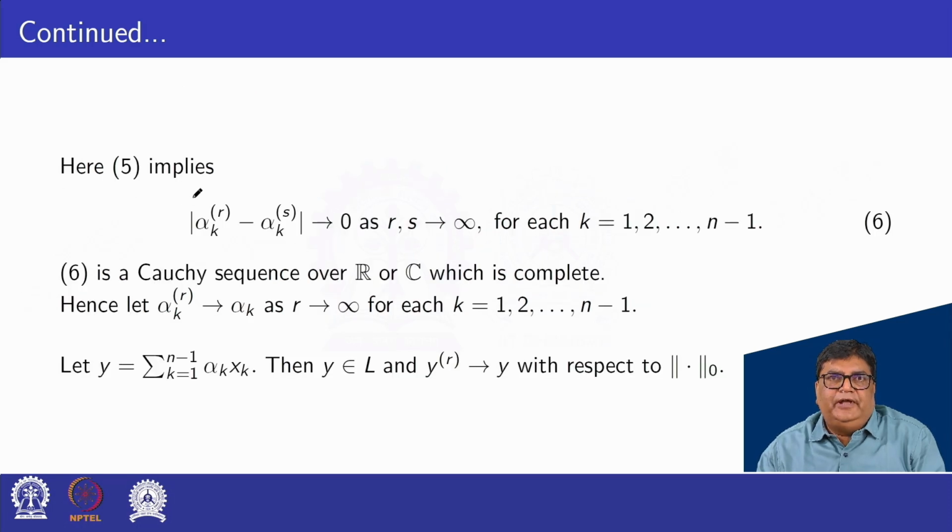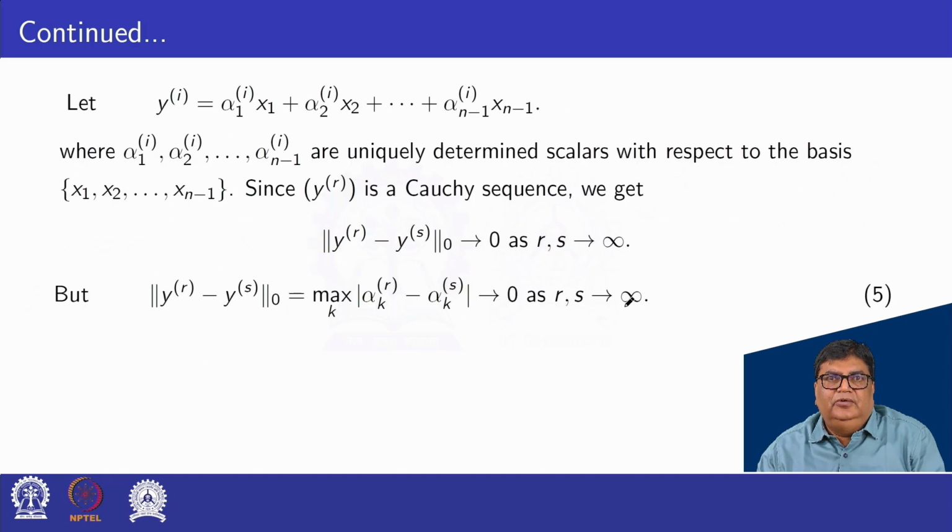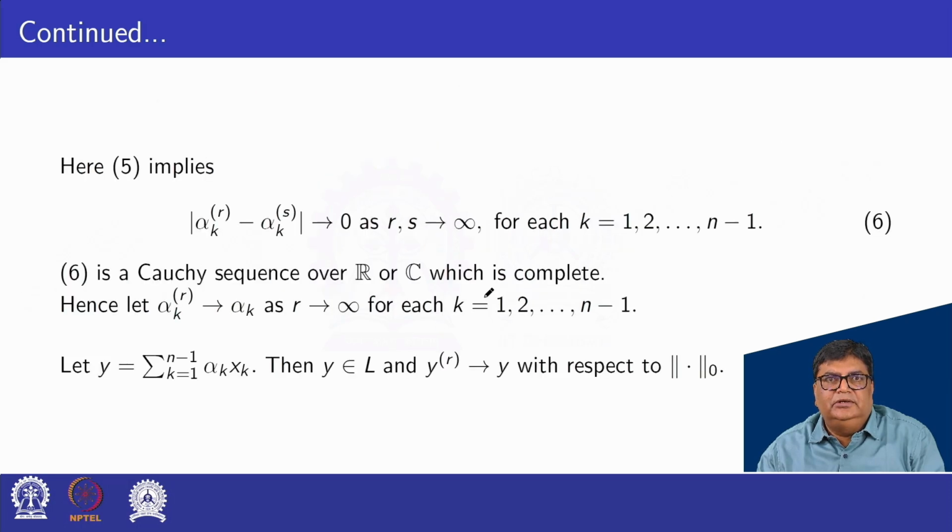Hence equation 5 implies mod alpha rk minus alpha sk tends to 0 as r, s tend to infinity for each k = 1, 2 and so on n minus 1. Here the max value tends to 0, which means every modulus value tends to 0. This is equation 6.